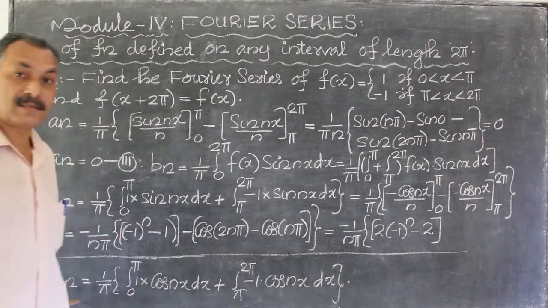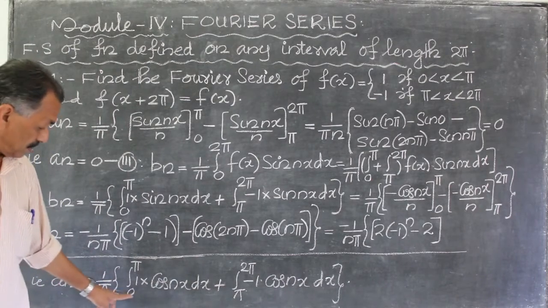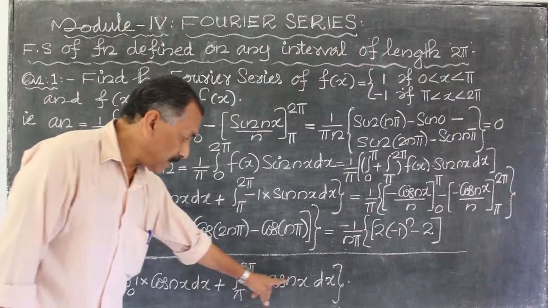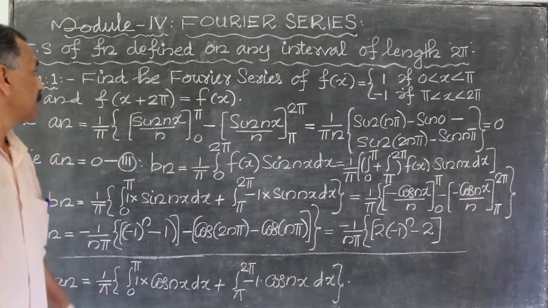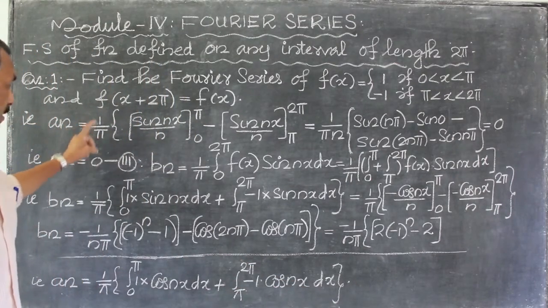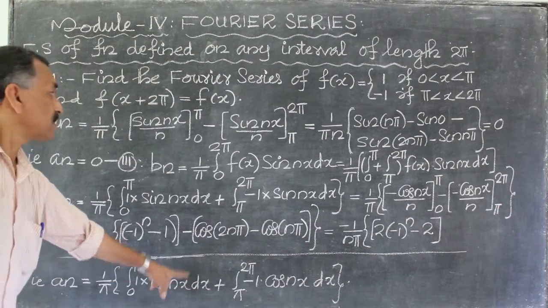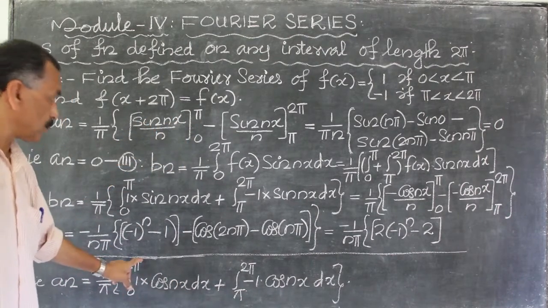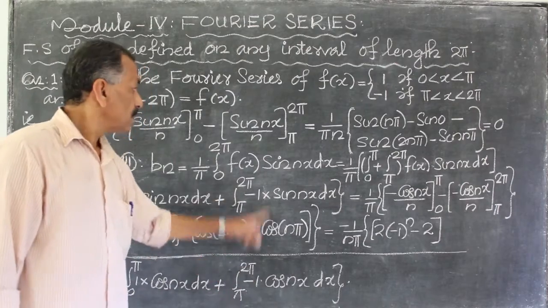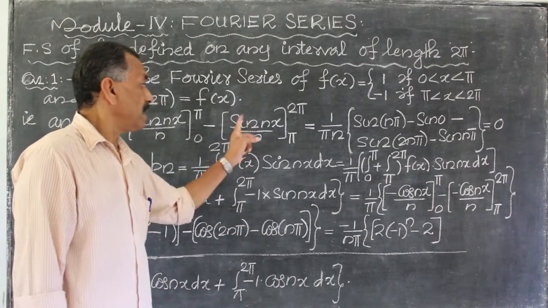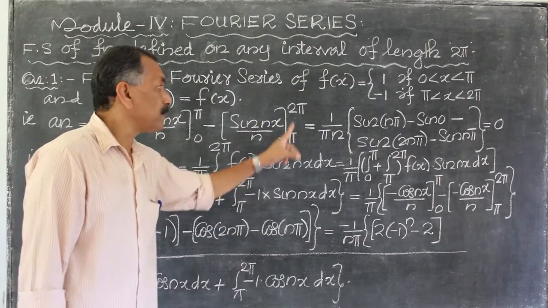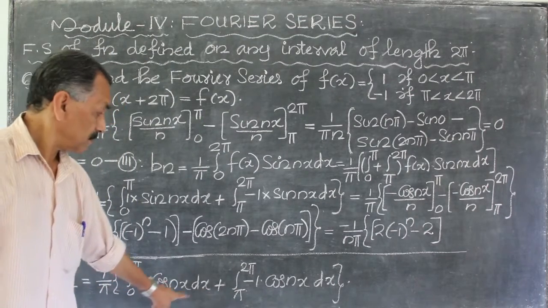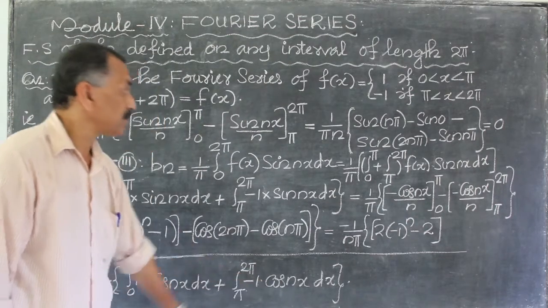What is a n? a n is equal to 1 by pi, integral 0 to pi cos nx plus pi to 2 pi minus integral cos nx dx. That is, a n is equal to 1 by pi integral cos nx. What is integral cos nx? sin nx by n between the limits 0 to pi, minus integral cos nx, sin nx by n between the limits pi to 2 pi. Okay?